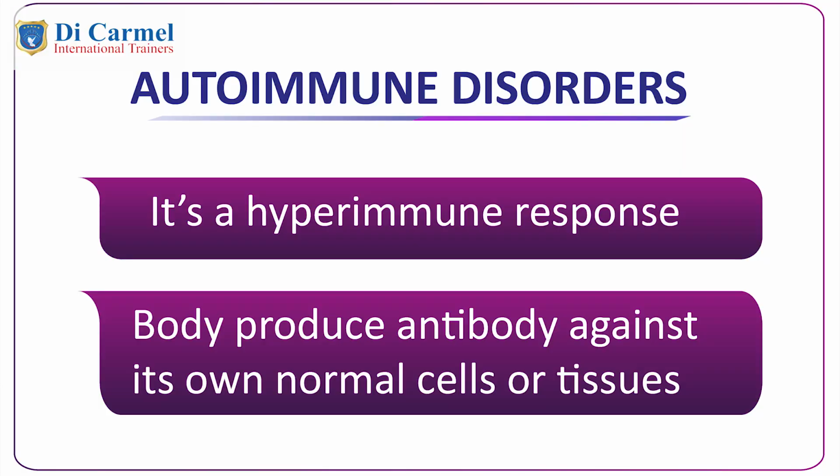First of all, autoimmune disorder is not immunosuppression, it is a hyperimmune response. Our body starts to produce antibodies against our own cells or our own body tissues. To understand that closely, let me explain what happens in a normal infection process. Imagine a foreign body, maybe a bacteria, a virus, pollen, or dust, is coming in. That's an antigen. When that antigen comes in, our immune system starts to produce antibodies. So that's a normal immune process.